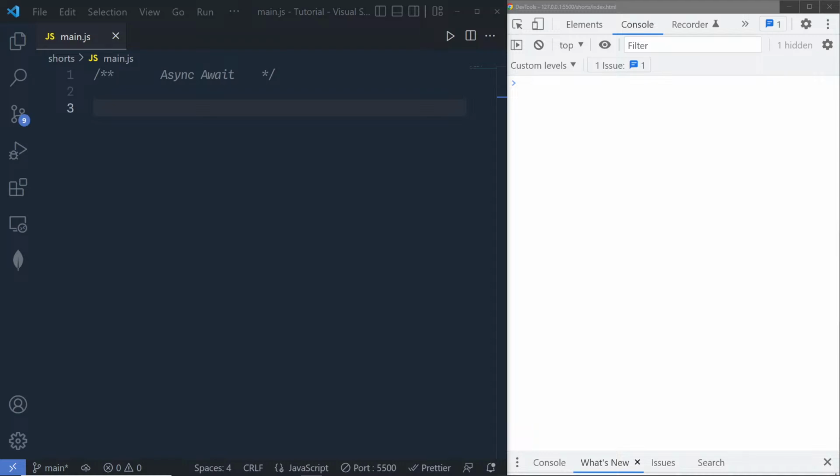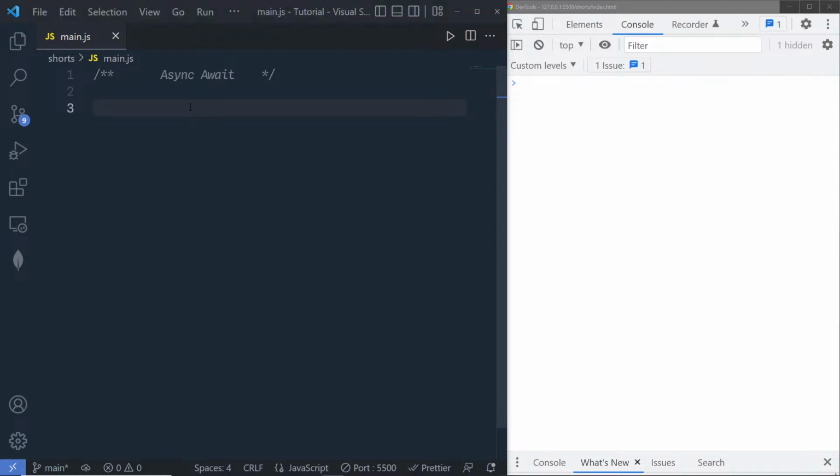JavaScript, as you all know, is a single threaded programming language, which means that only one task can run at a time. It has a call stack and all the code is executed inside this call stack. This call stack executes the code one by one without blocking the other functions in the stack. The problem comes in when one of the functions blocks the stack or executes after a second. In this case, the call stack executes the rest of the functions and runs the functions that take time to execute later. Let's look at how this practically works.